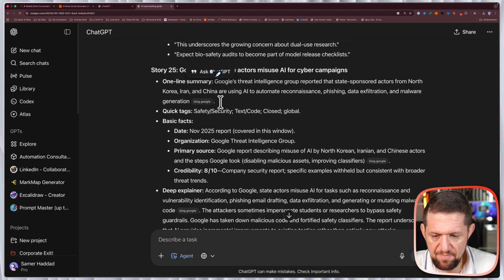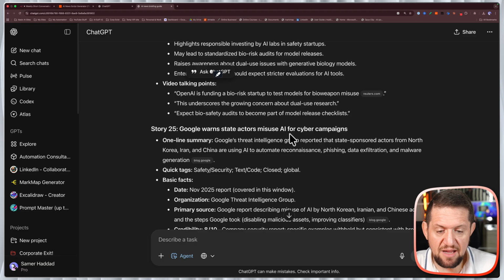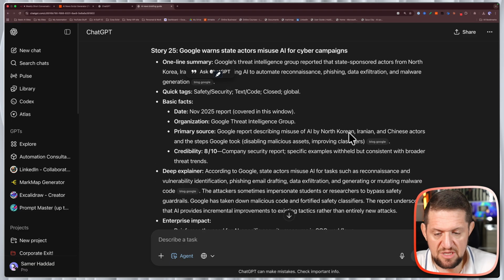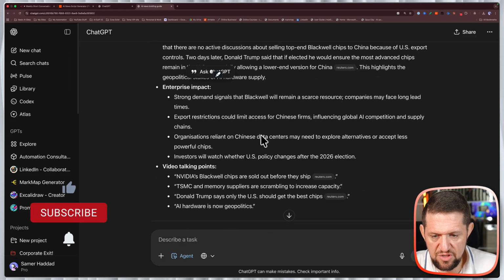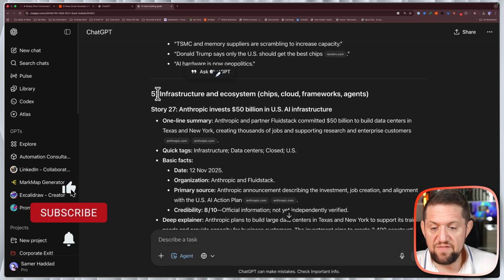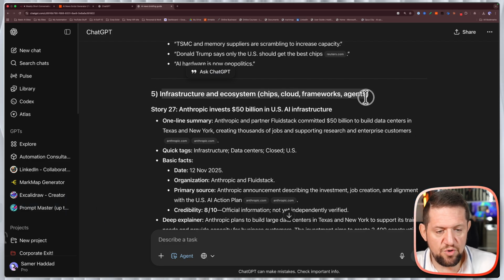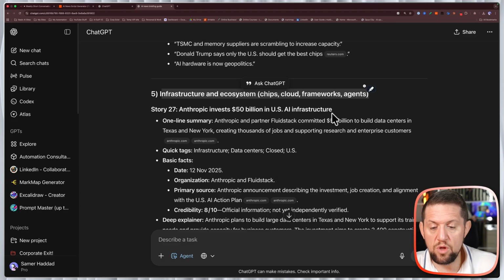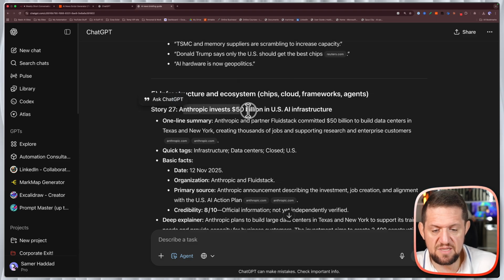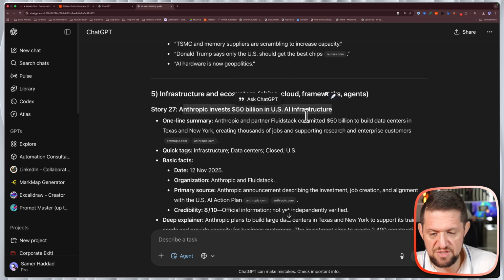Let's carry on. Okay, Google warns state actor misuse of AI for cybersecurity campaigns. It's going on and on in these stories. Now we have the fifth section, which is infrastructure and ecosystem, chips, cloud, frameworks, and agents. That's again one more AI area I'm super interested in. And here we are at story 27. Anthropic invests 50 billion in US AI infrastructure.